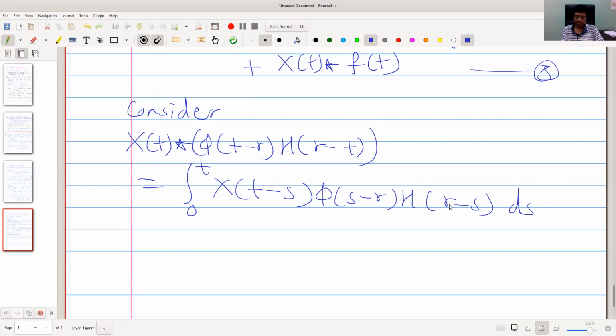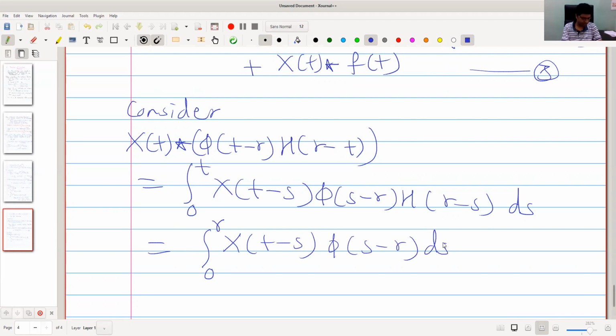When r minus s is negative, that is when s is bigger than r, then this will be 0. So we may write this as the integral from 0 to r only, of x of t minus s phi of s minus r ds.